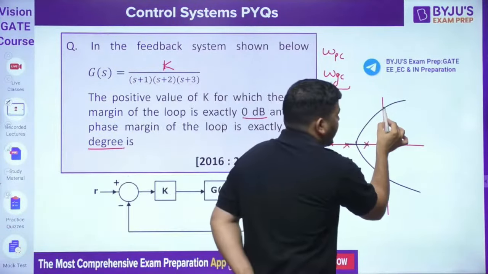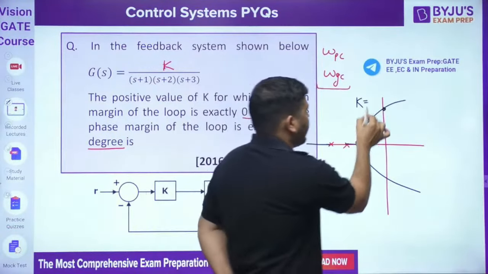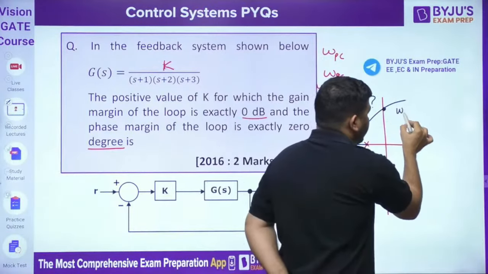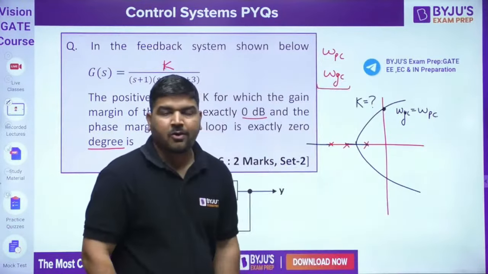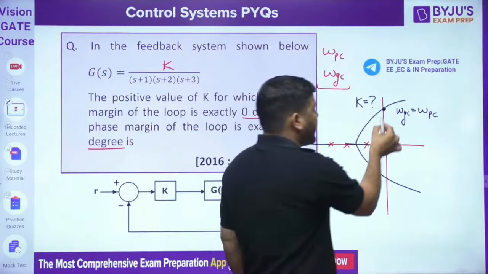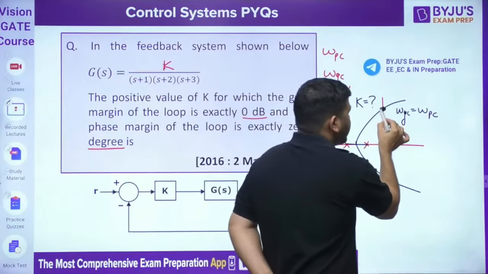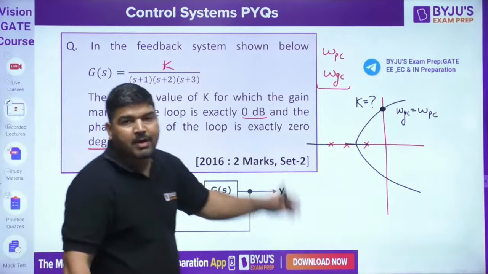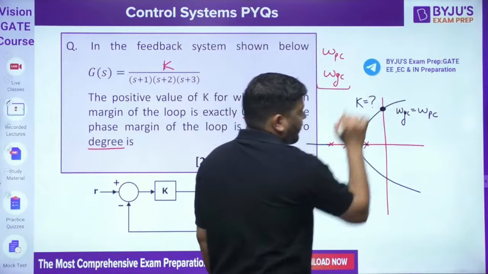At this particular K value, omega GC is equal to omega PC. At this point, the system is marginally stable, and if the system is marginally stable, gain margin is 0 and phase margin is also 0. So we need to find this value of K.